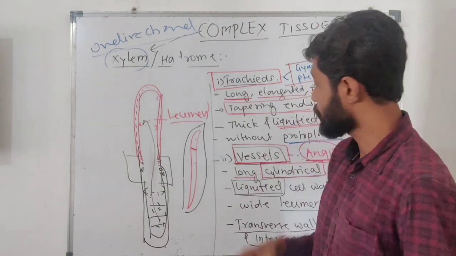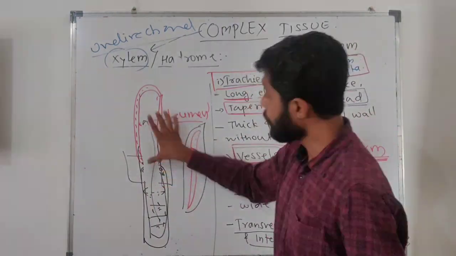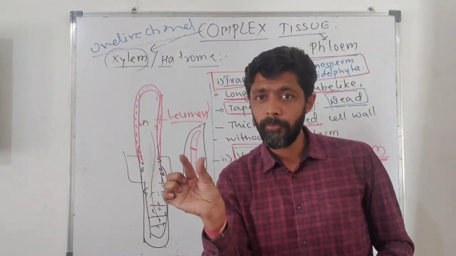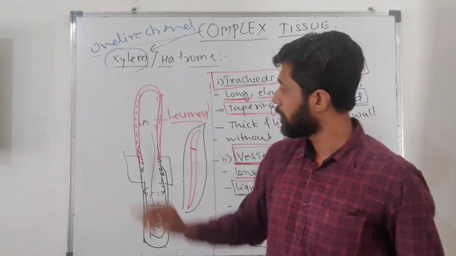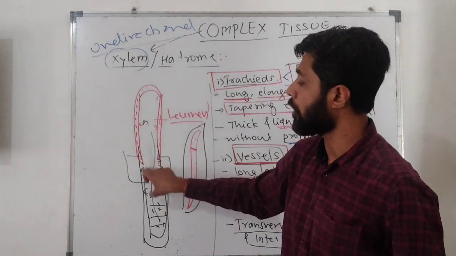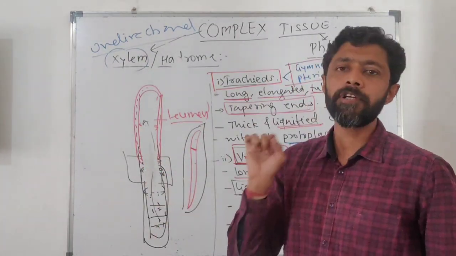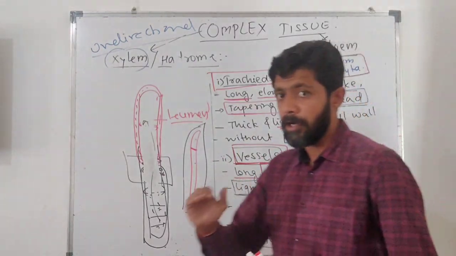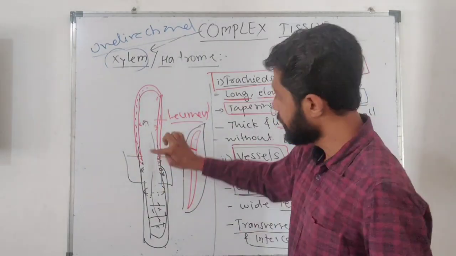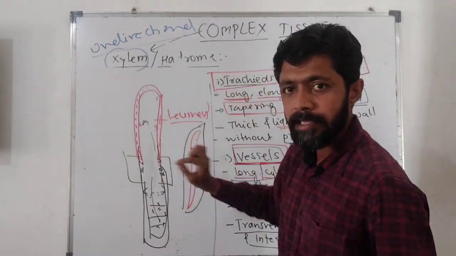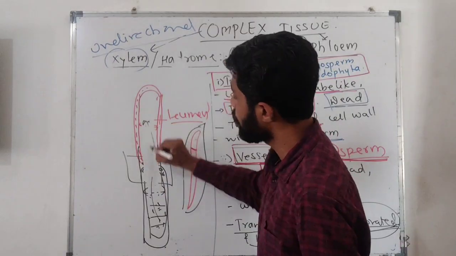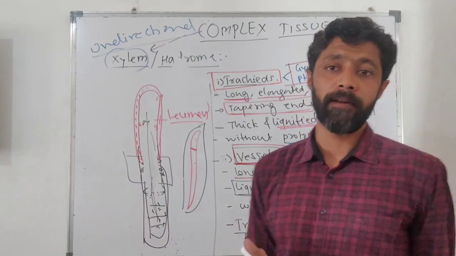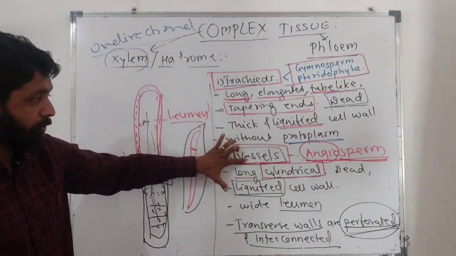So angiosperm could conquer land, even in the deserts. Even in the deserts angiosperm could survive, because their vessels are long. Second, their lumen is wide, and third, the transverse wall has dissolved. Although the transverse wall had perforations, they have made it over that by dissolving their transverse wall. As the transverse wall has dissolved, these two vessels have become one, and there will be enormous water conduction in a free flowing manner. So this is your vessel.